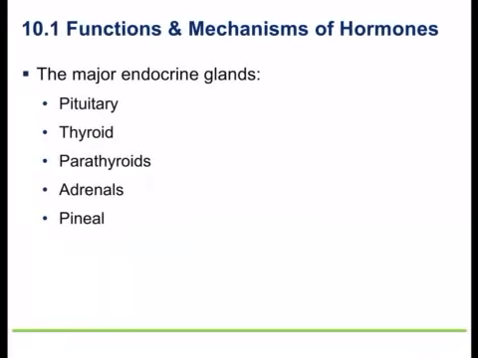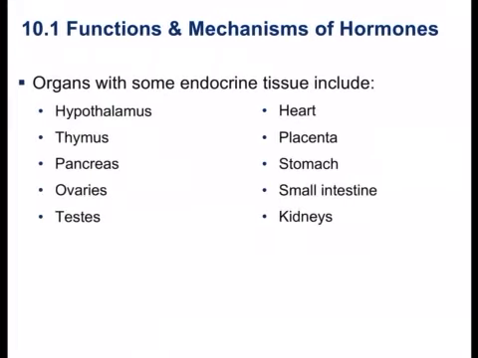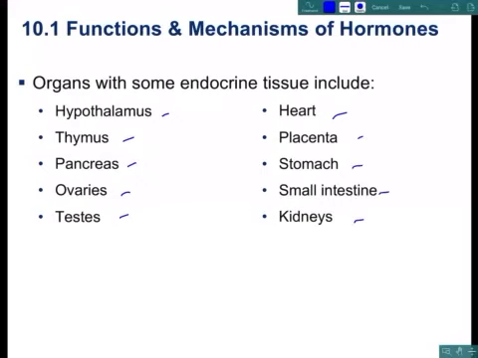All right, there are some major endocrine glands that we will discuss. We have the pituitary gland, the thyroid gland, your parathyroid gland, your adrenal glands, and your pineal gland. Some organs secrete hormones, but they're not a full endocrine gland. They just have endocrine tissue. This is going to be the hypothalamus, thymus, pancreas, ovaries, testes. Basically what this means is they have other jobs other than secreting hormones. Heart, placenta, stomach, small intestines, kidneys. Especially when you look at the heart, you're not thinking, oh my God, that is secreting hormones. You're thinking about it pumping blood, right?